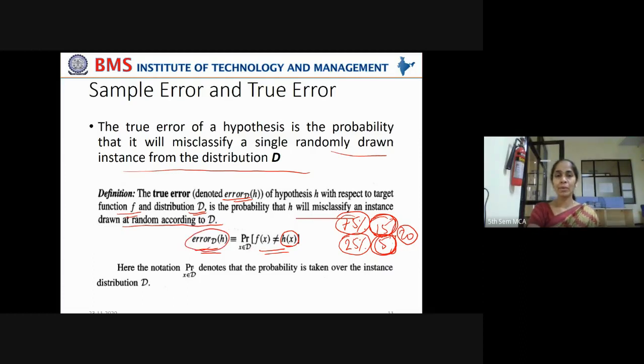Here the notation probability x belongs to D denotes the probability is taken over the instance distribution D. It is drawn from a distribution D. It is not drawn from a different world. It is drawn from the same type of distribution, but it is giving some error. In that case, we call it true error.